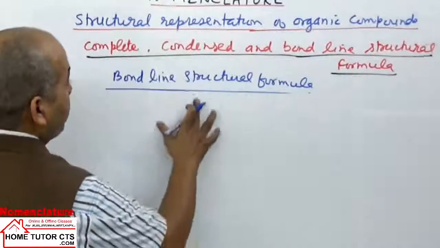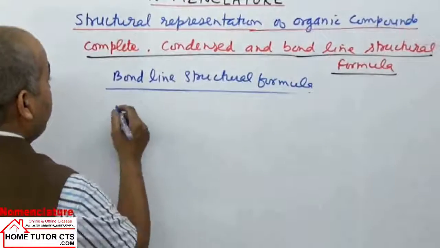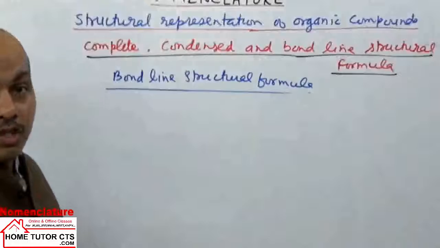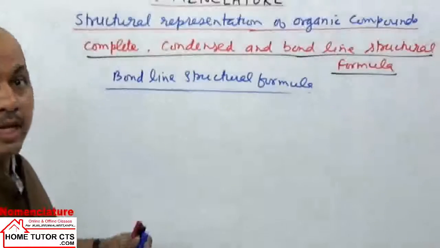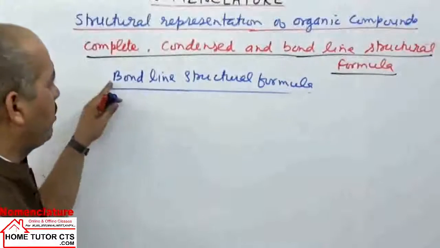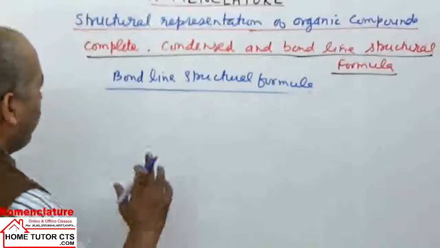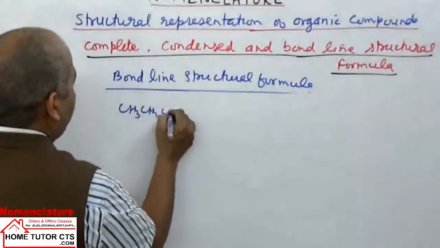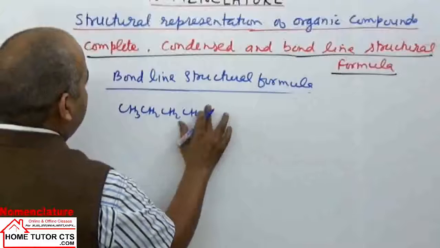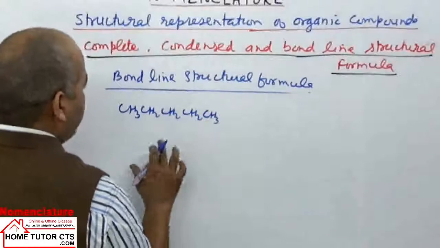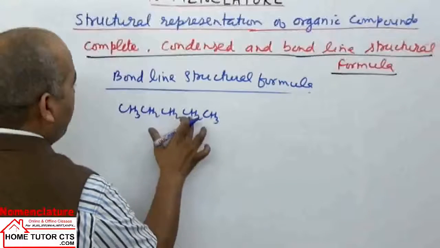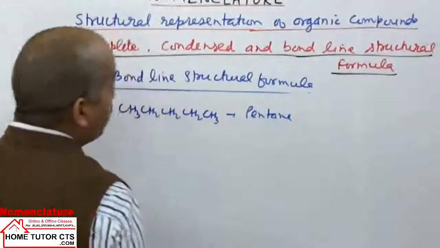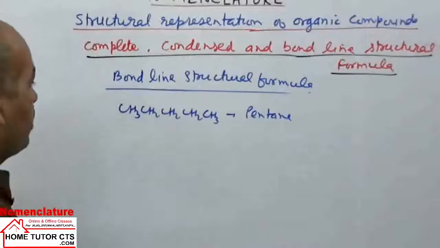If we take the example of when we will use such structures, especially when we have longer hydrocarbon chain structures with more atoms, in such cases we write the bond line structure of the molecules. Like, if I write here the compound CH3, CH2, CH2, CH2, CH3, this compound has 1, 2, 3, 4, 5 carbons. This name is pentane. How can we write this pentane structure by writing the bond line structure?